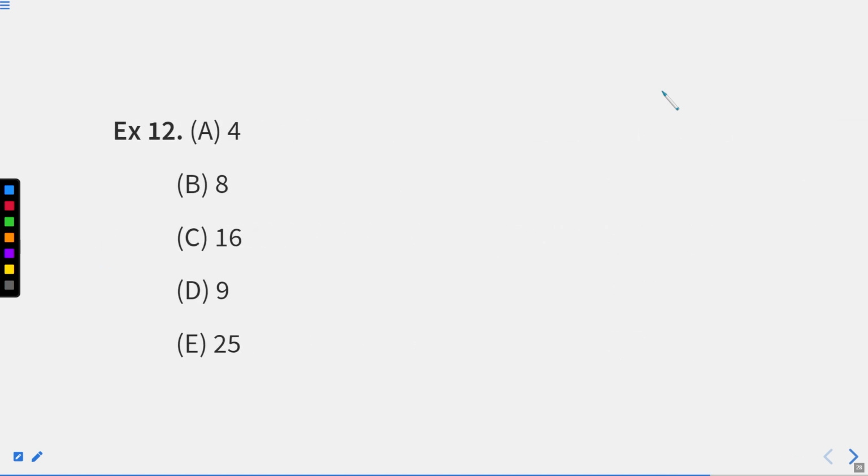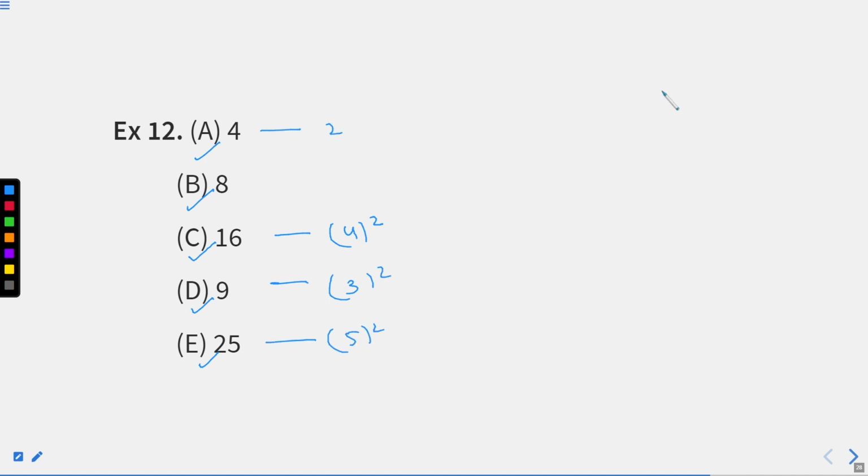Now what is question number 12 saying? You can see direct numbers are there. First is 4, 8, 16, 9 and 25. So students, whenever you get 16, 9, 25, you know what this is? 4 square. What is this? 3 square. What is this? 5 square.